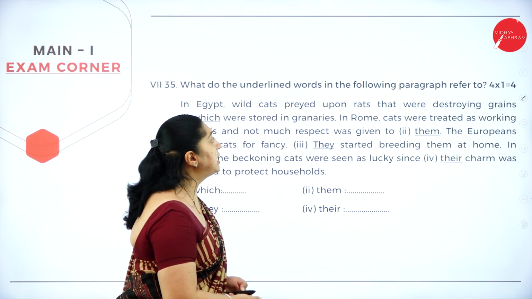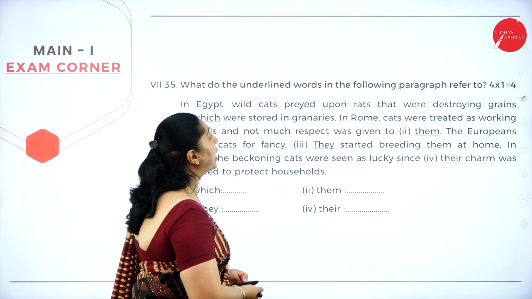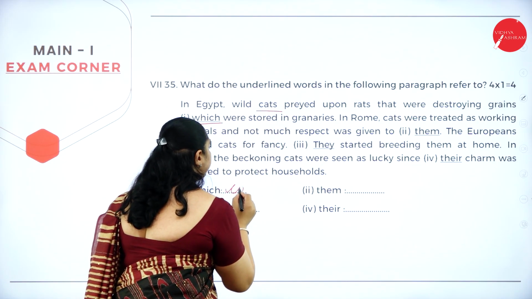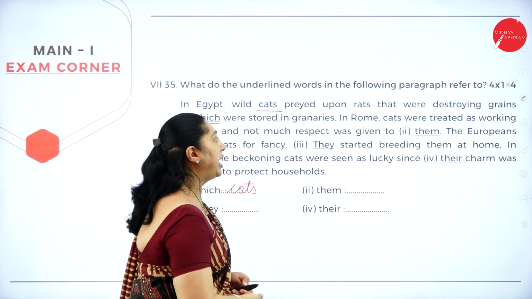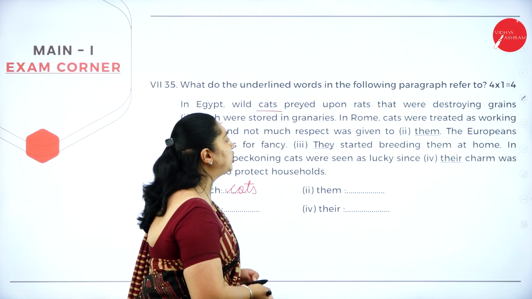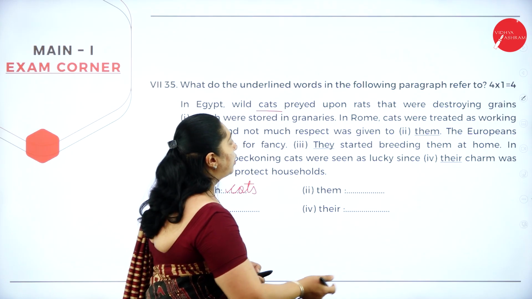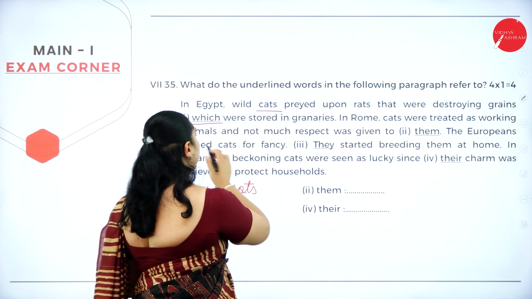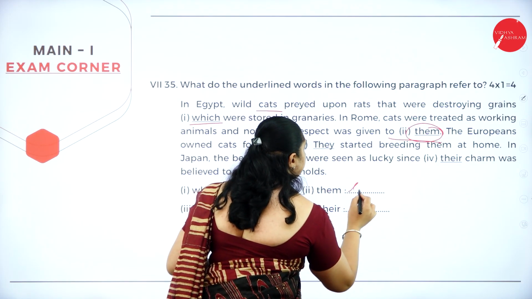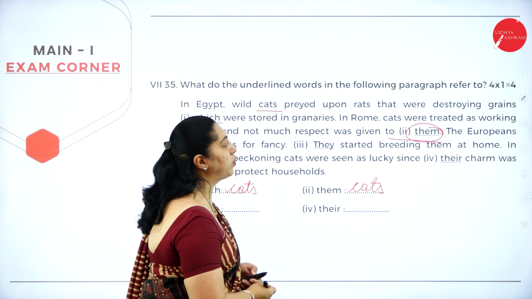In Egypt, wild cats preyed upon rats. They were destroying grains, which were stored in granaries. So which was stored? That is the grains, which were stored in the granaries. In Rome, cats were treated as working animals and not much respect was given to them. For whom was much respect not given? So here, in Rome, cats were treated as working animals and not much respect was given to them. Again, them is the cats, because they were working animals but not much respect was given to them.